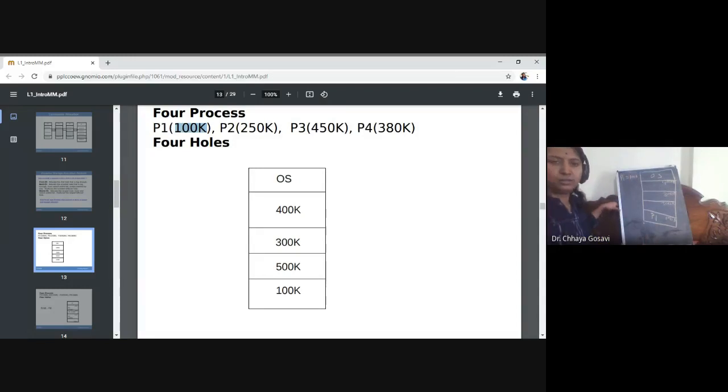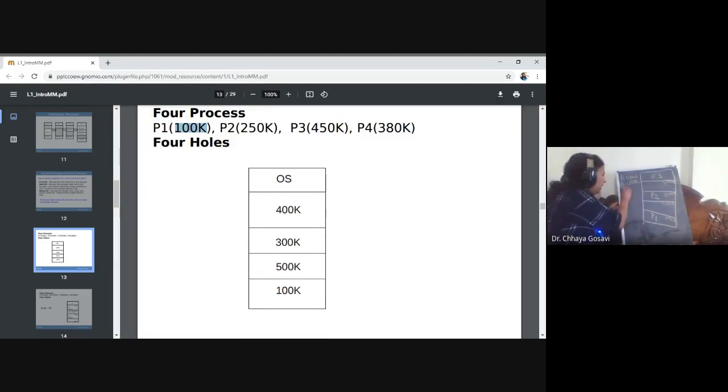in the 100K block. Then P2 arrived with requirement 250K. Now this block is already allocated, so out of the remaining blocks, it will sort them, find the smallest block and check whether it is large enough to accommodate P2. In this case, yes, 300K can accommodate 250K. So this block is allocated to process P2.